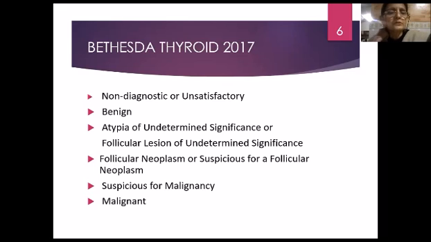These 2 groups usually have not much problem in diagnosis of thyroid diseases. The last 2, suspicious for malignancy and malignant, are basically less problematic. But the middle 2 categories, atypia of undetermined significance or follicular lesion of undetermined significance, and follicular neoplasm or suspicious for a follicular neoplasm, usually need further management.